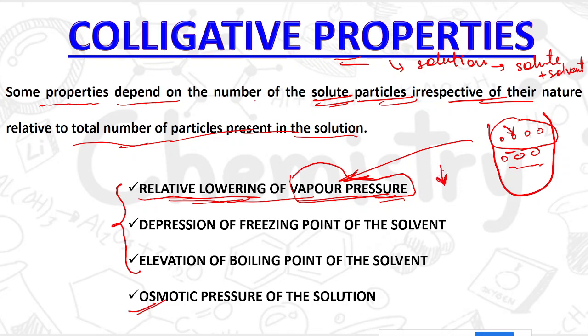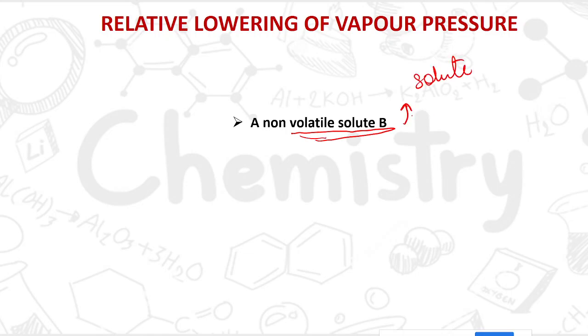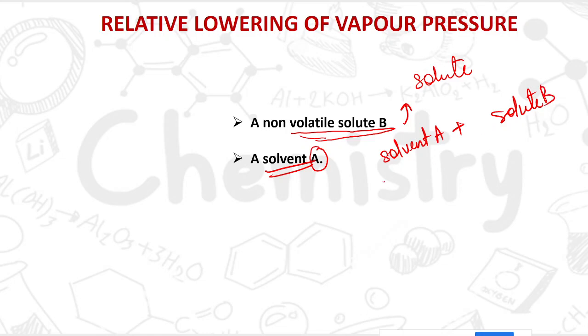तो देखते हैं how it happens. Relative lowering of vapor pressure. For this we are using a non-volatile solute B, means we are using a solute which is non-volatile, जो easily evaporate नहीं होगा. Next we are using a solvent A. तो solvent A plus solute B, we are preparing a solution. इन दोनों को मिलाकर एक solution बनाया है. And now for this solution we are going to study about the relative lowering of vapor pressure.